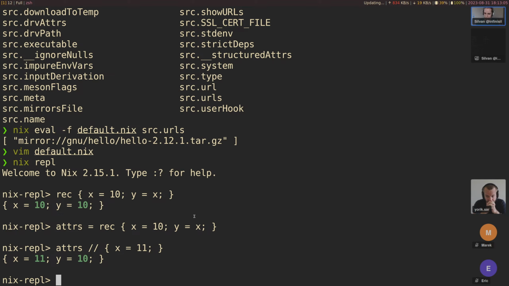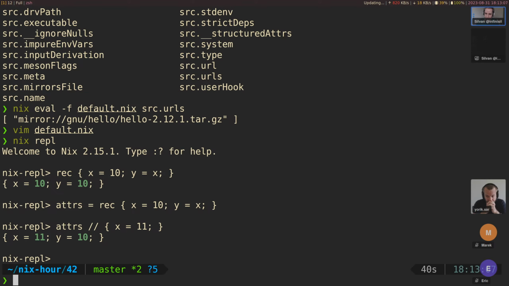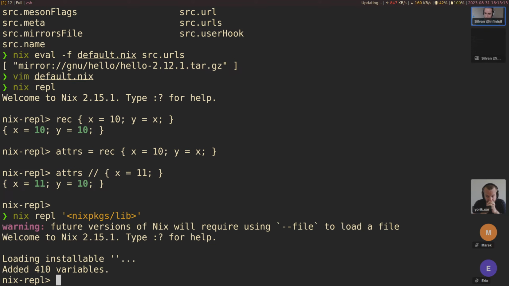If we do want to do that, we need something more clever, and that is, for example, if we go into nixpkgs, or lib specifically, this is where overlays come into play, and fixed points and how you want to extend those. So instead of using this rec here, which is built into the language, we use a function to describe the recursion.